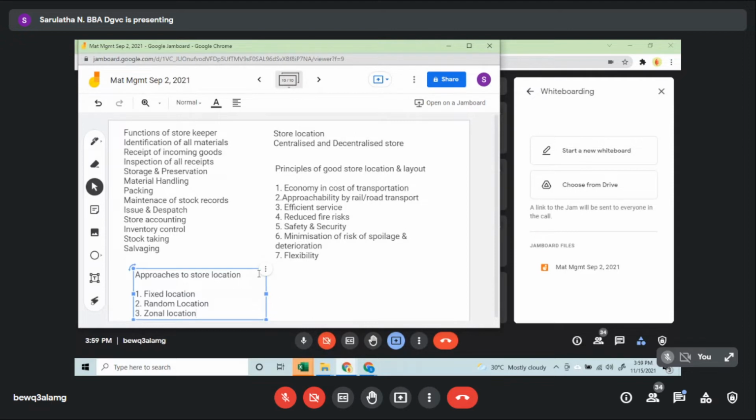The second one is your random location. Random location is wherever your place is available, where you can maintain it. Zonal location is where they divide into three zones. One is for bulk stock, second is for reserve stock, and third one is for indirect material.